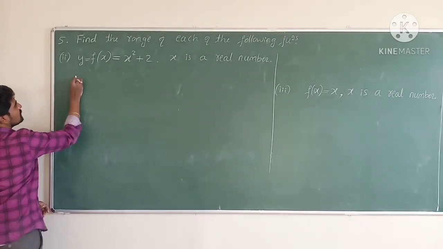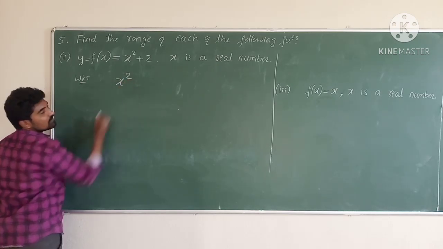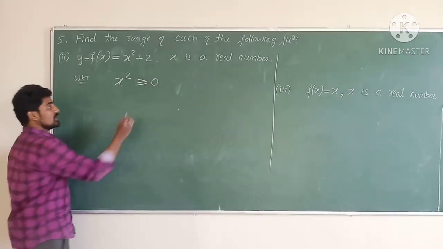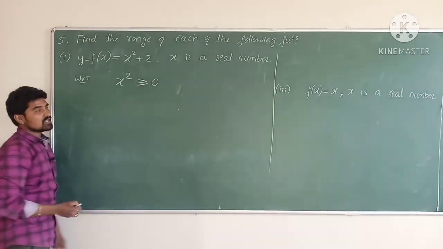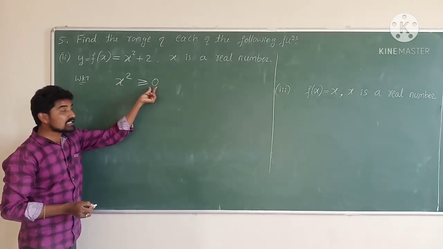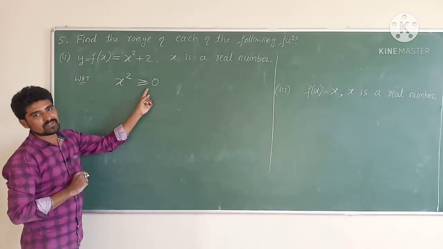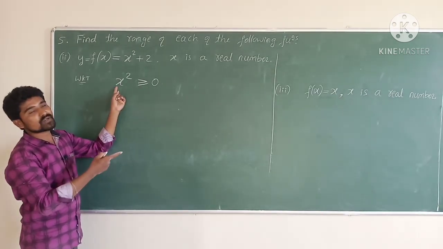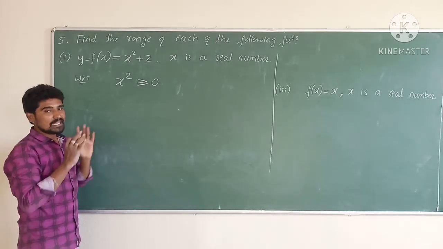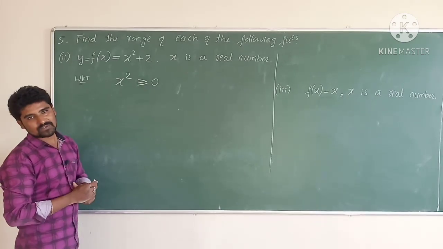So we know that the square of any real number is always greater than or equal to 0. If you square any real number, the answer should be a positive value. The value of 0 square is equal to 0. 2 square is 4, which is greater than 0. -2 square is 4, which is greater than 0. Whether positive or negative, whatever value you square, the answer is a positive value, greater than 0.